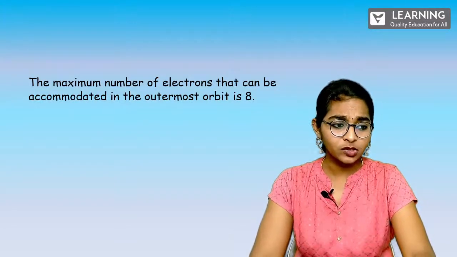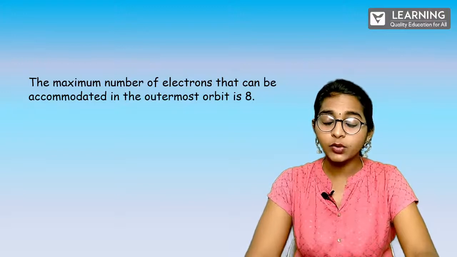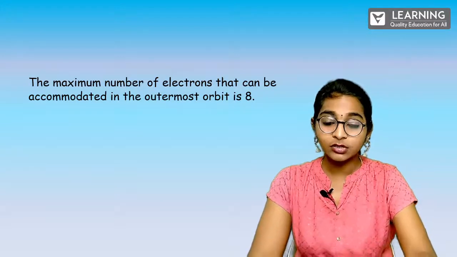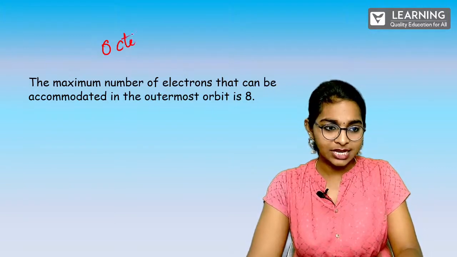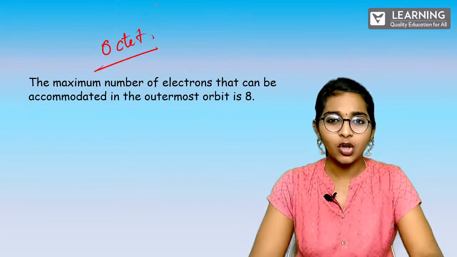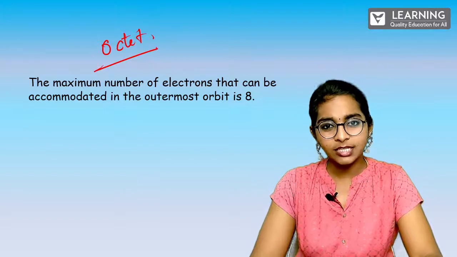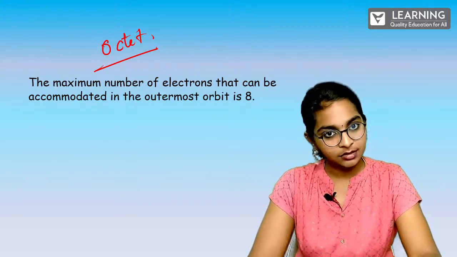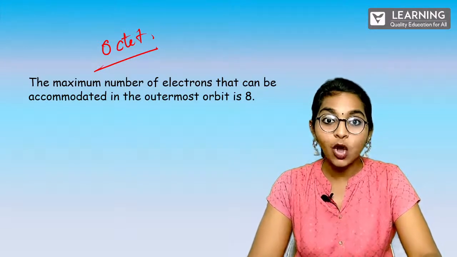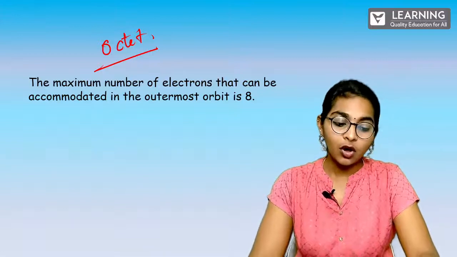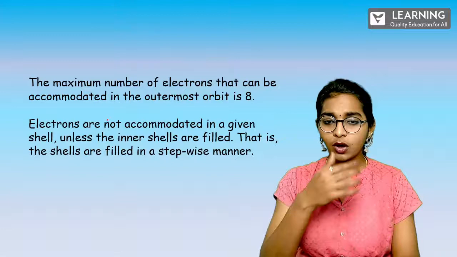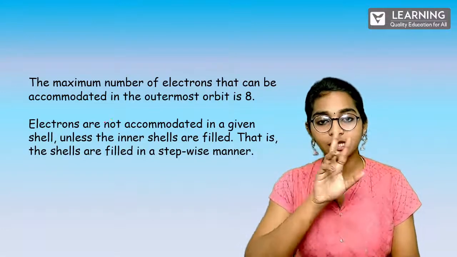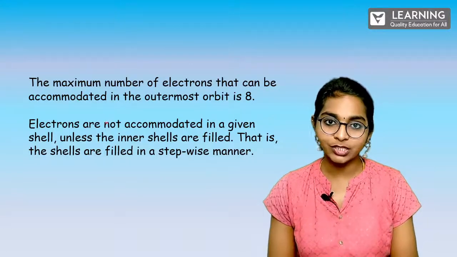Maximum number of electrons that can be accommodated in the outermost orbit is 8. So this is actually called the octet rule, right? Octet, very simple. So what is octa? Octa in Greek and Latin means 8. Correct? So that is why it is also called an octopus. Fine? So octet is one particular rule wherein the outermost orbit of an atom, compulsorily it should be 8 electrons which are actually revolving.